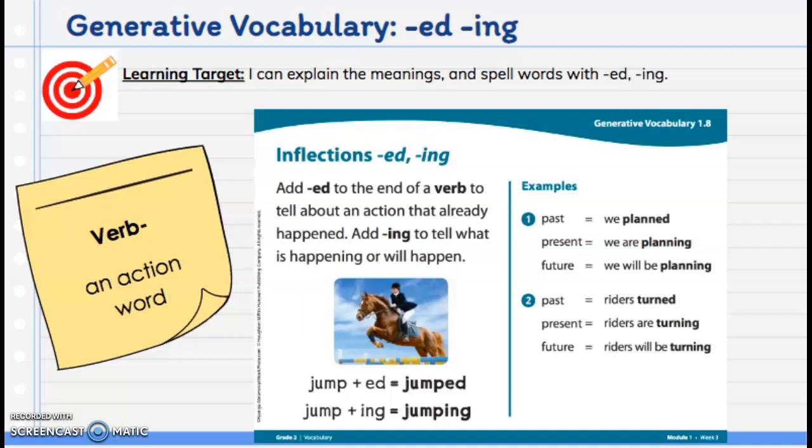The past tense version is we planned. The present tense form is we are planning. The future tense form is we will be planning.